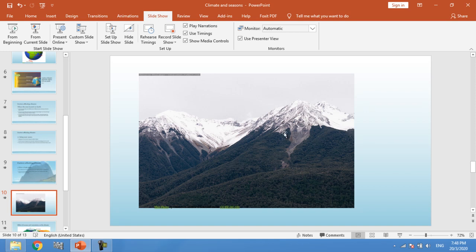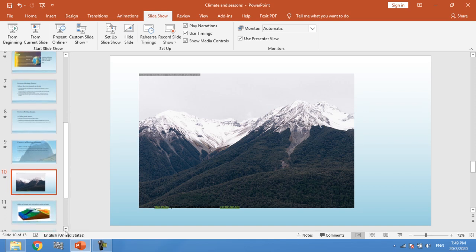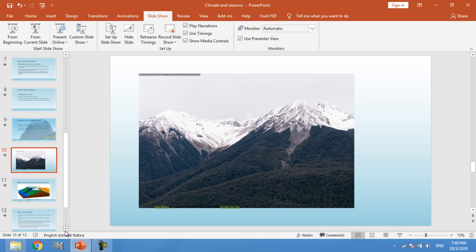Why? Because it is higher. As you see here, there is a snow cap over the mountains because the temperature here is very low, and the air is very cold here. And this was our third factor.